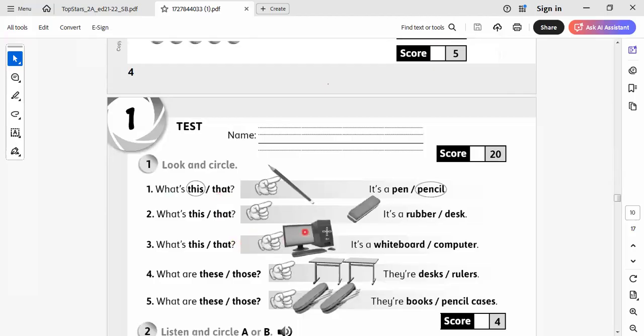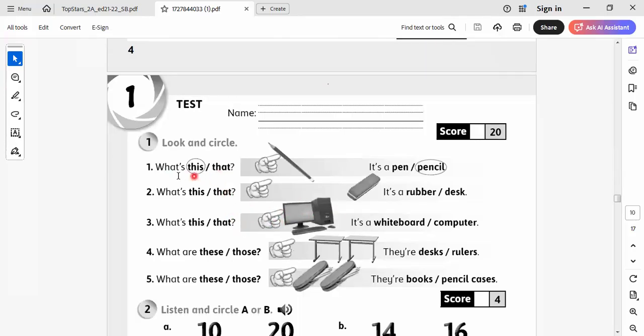I answer some of this, and I will leave the rest to do by yourself. Here is what is this? I point to something near, or far, so I put this or that. It will be here that. This is something near, it will be here this. This is the far, so I put here plural but far. Here is singular but near, it will be here what is this.